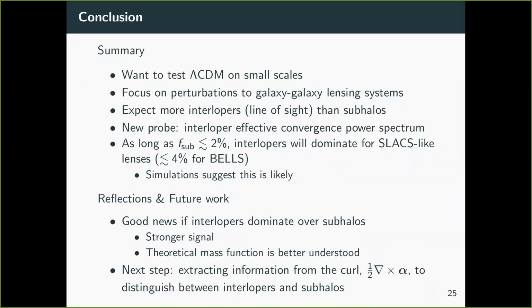And so, reflections and future work. This is good news if interlopers dominate over the subhalos because it's a stronger signal. And more importantly, the theoretical mass function of interlopers is better understood, so it will be easier to connect the theory and experiment.